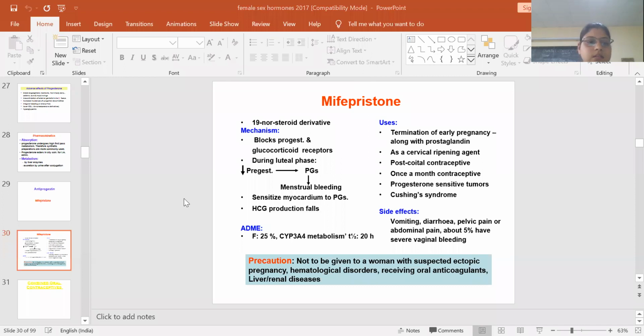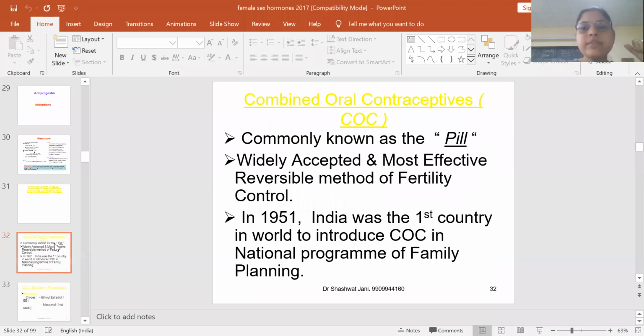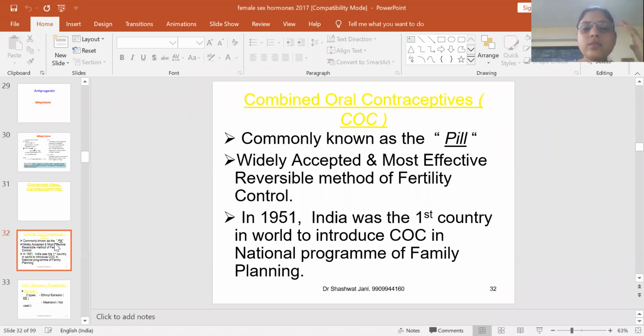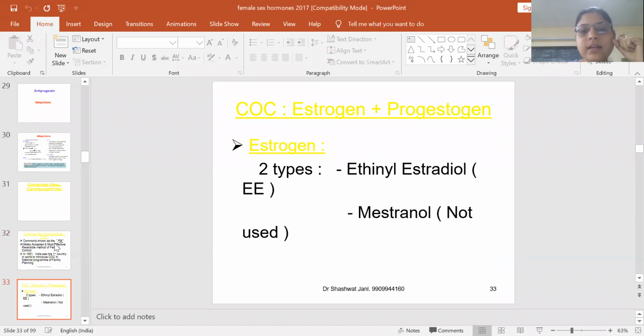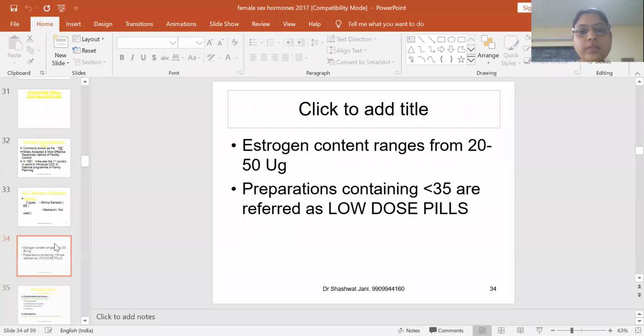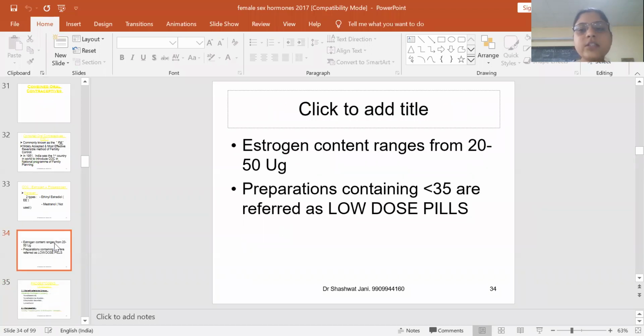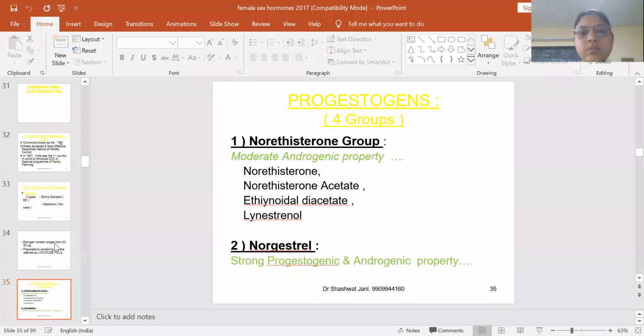Now next is oral contraceptives. Combined oral contraceptives are the contraceptives used to reduce the incidence of pregnancy in females. These are estrogens and progesterone combined oral contraceptives. The estrogens are ethinyl estradiol and mestranol, and the estrogen content ranges from 20 to 50 microgram. These are low dose pills.